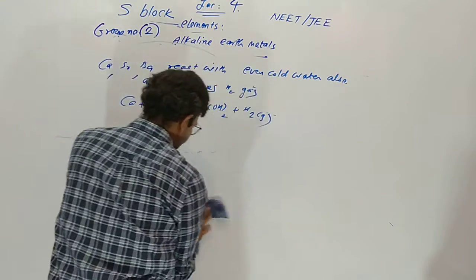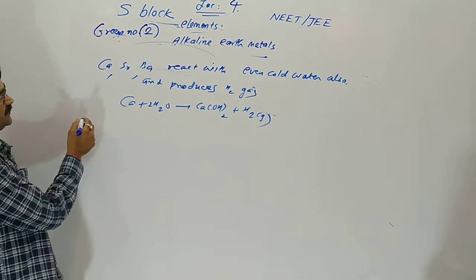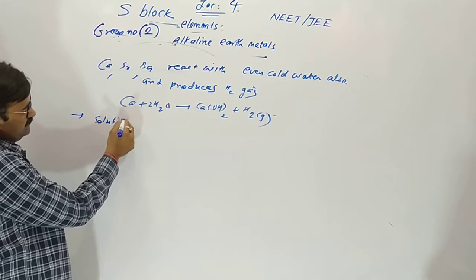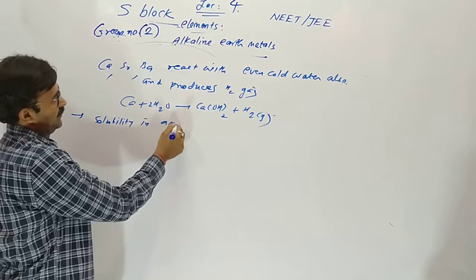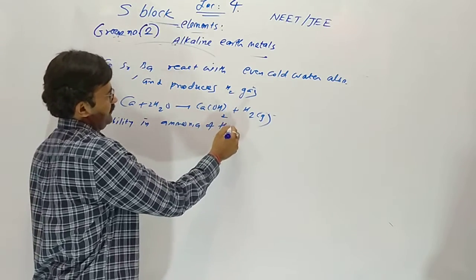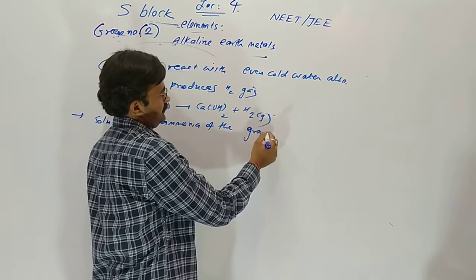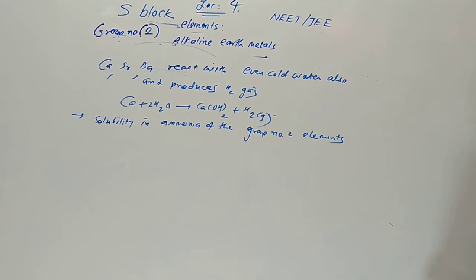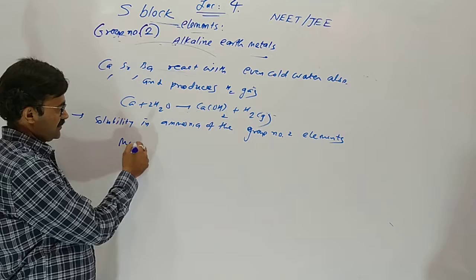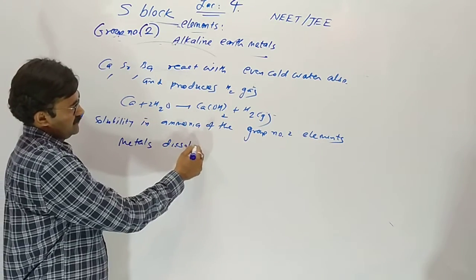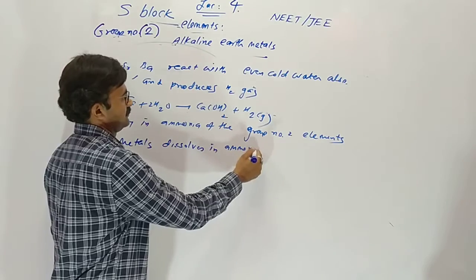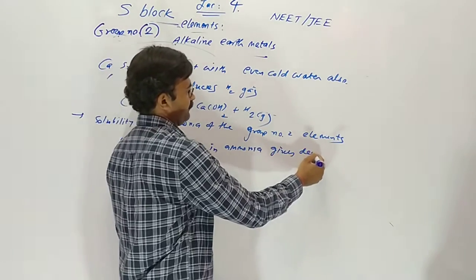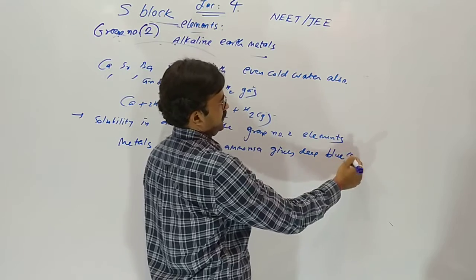Like group number 1 elements, the group number 2 elements also show solubility in ammonia. Like group 1 metals, group 2 metals dissolve in liquid ammonia, and the metal dissolves in ammonia to give a deep blue color.